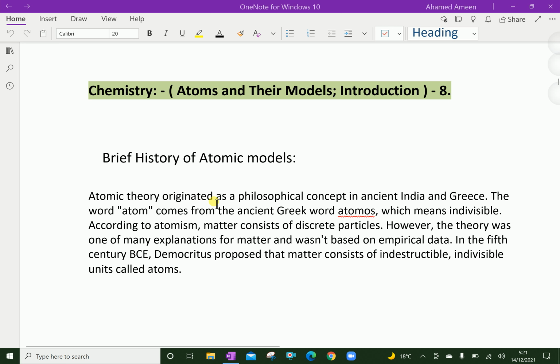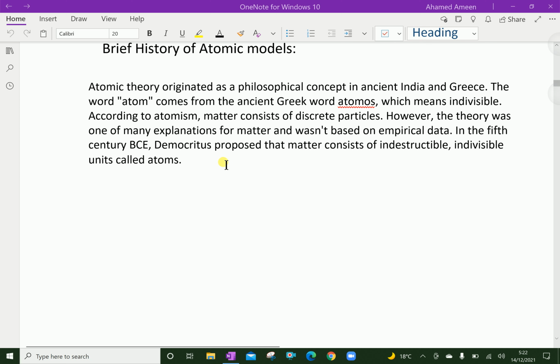Atomic theory originated as a philosophical concept in ancient India and Greece. The word atom comes from the ancient Greek word atomos, which means indivisible. According to atomism, matter consists of discrete particles. However, the theory was one of many explanations for matter and was not based on empirical data. In the 5th century BCE, Democritus proposed that matter consists of indestructible, indivisible units called atoms.